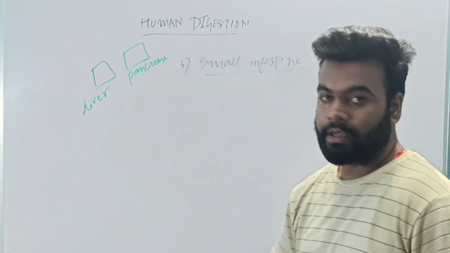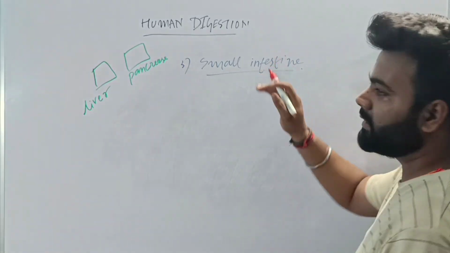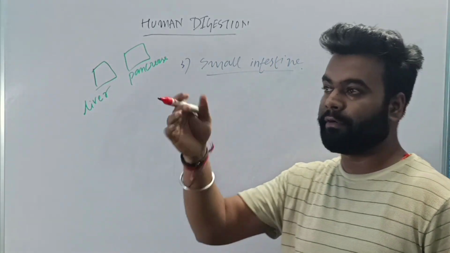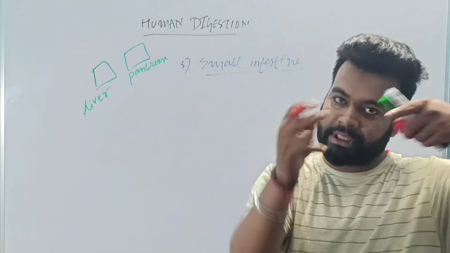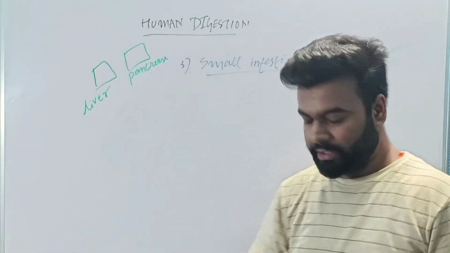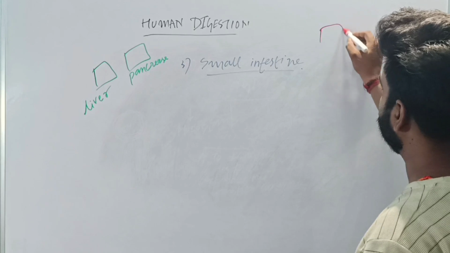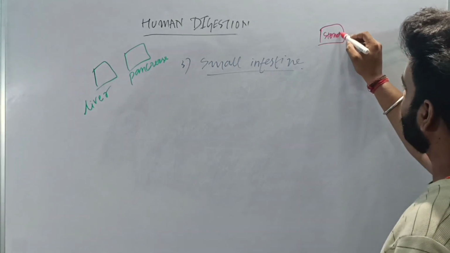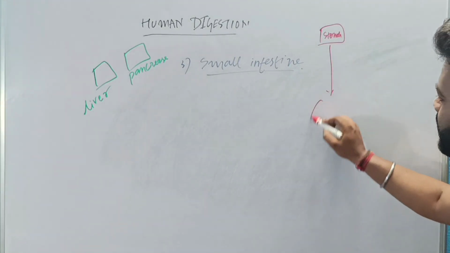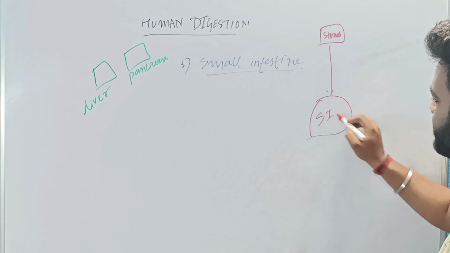We will understand. Once the food is digested in the stomach, the food from the stomach comes into the small intestine. Suppose this is your stomach, and the food is coming into the small intestine.